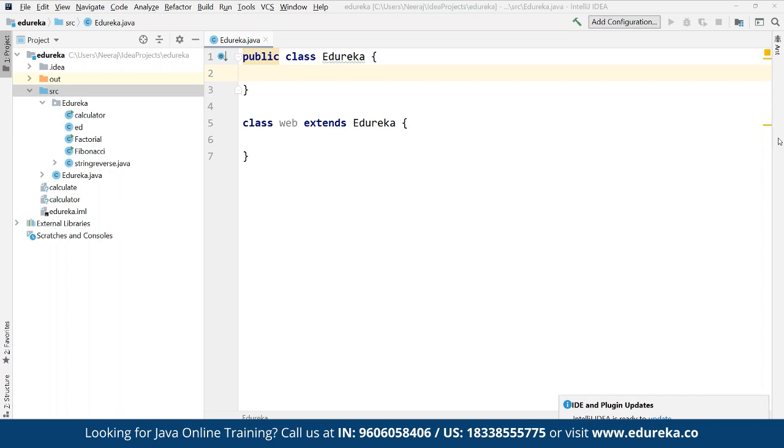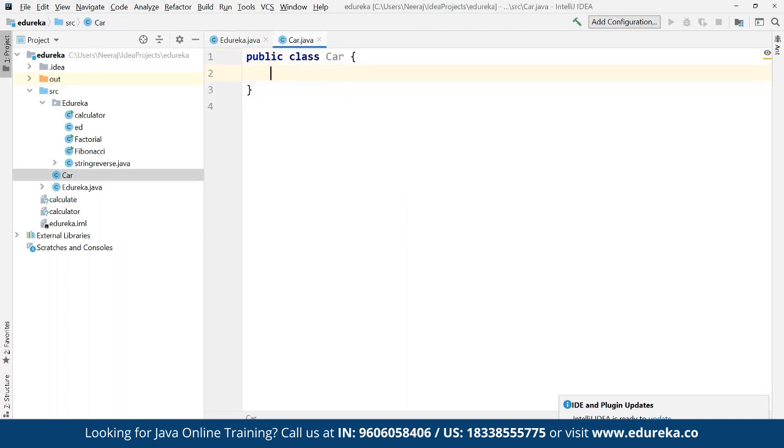For example, in terms of single inheritance, suppose you want to see an example, let's do one thing. Let's create another class. Suppose, let's say we create the class for car. So currently we have a class defined for car, and now we want to inherit some properties out of it.